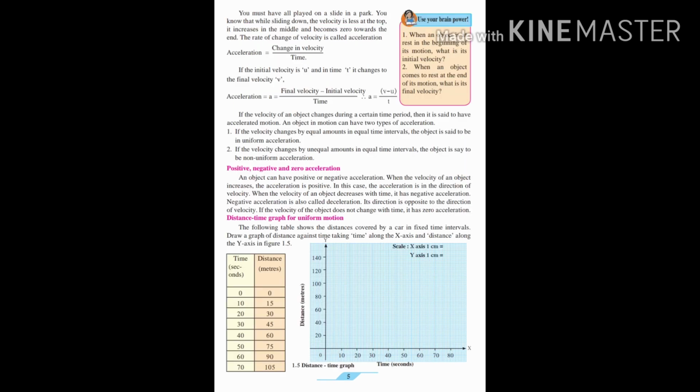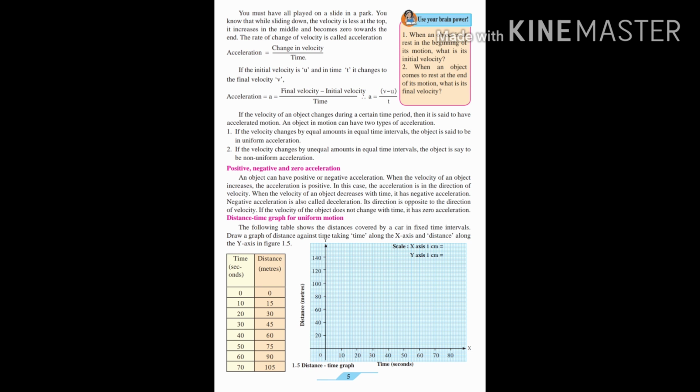Now imagine yourself, you must have slid on a slide in a garden. You are on the top of the slide. What is the velocity at that time? It is 0, right? You have not started yet, you're just sitting and about to start, so your velocity is 0. Now if you start, your velocity increases, right? At the middle it is still increasing, and at the end, as you just end the slide, your velocity becomes 0.